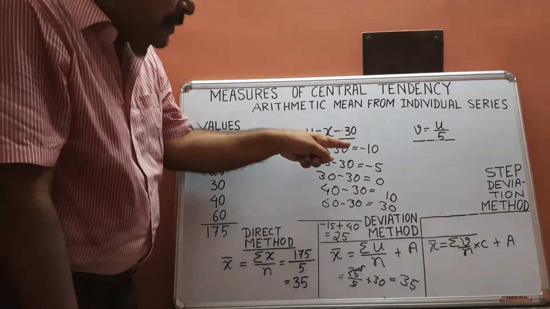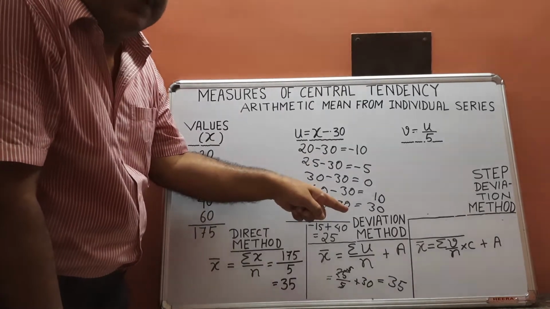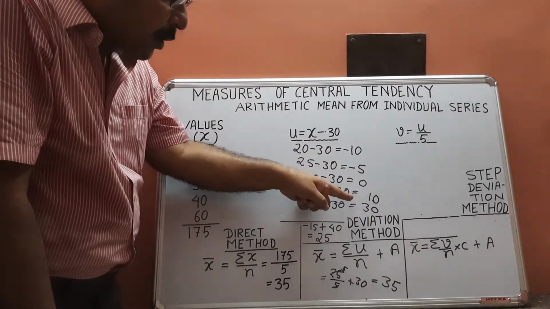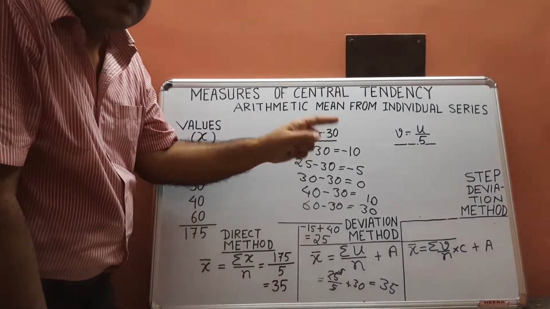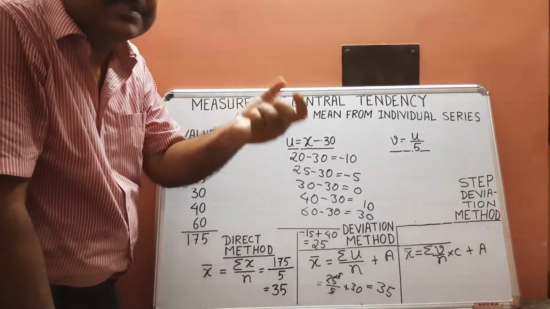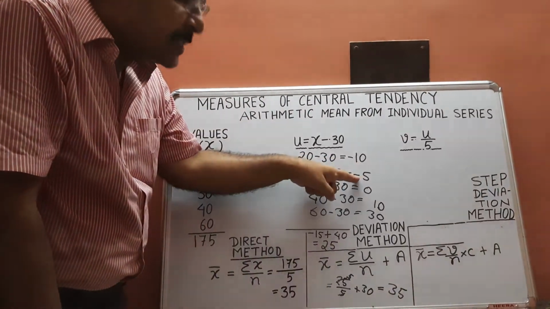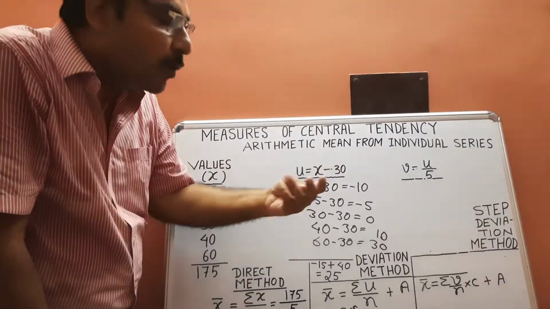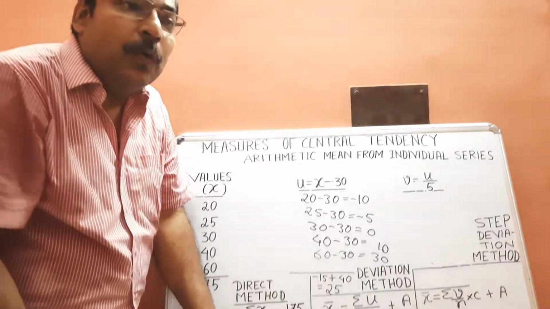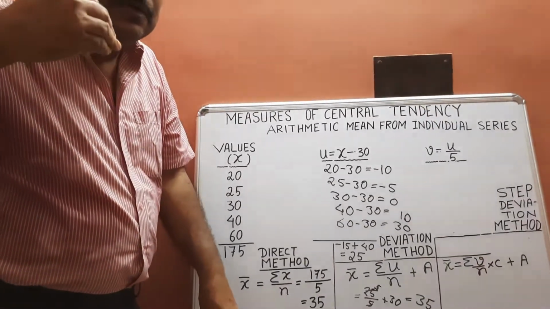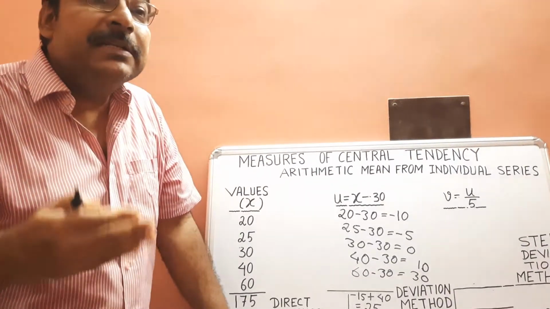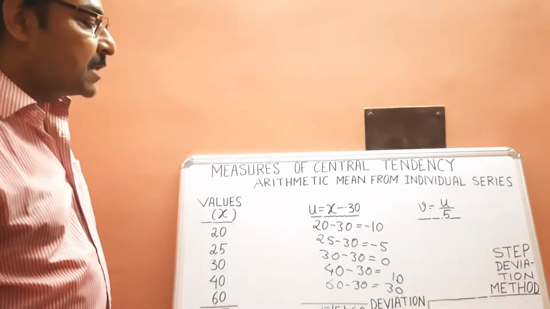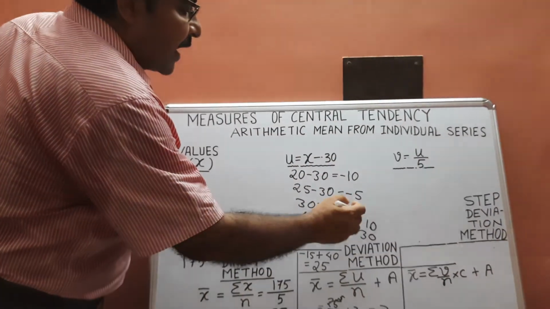Now if you see, after taking deviation we can further reduce the values. Here all values, see the values, 5 is the common factor by which you can divide all values. So if you see the common factors are there, consider the highest common factor. Here 5 is the highest common factor. Then the series will be further reduced. Whenever you divide the values by a common factor, it is called step deviation method. So in step deviation method, common factor is 5.